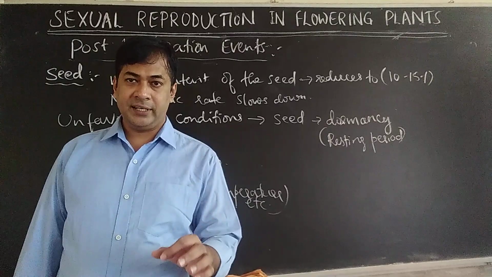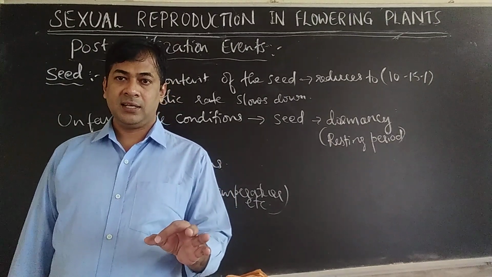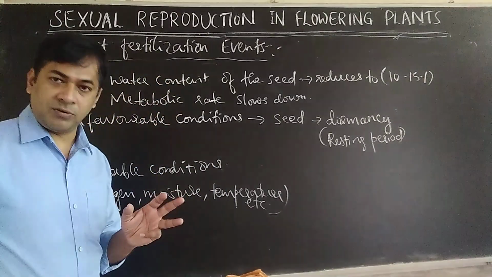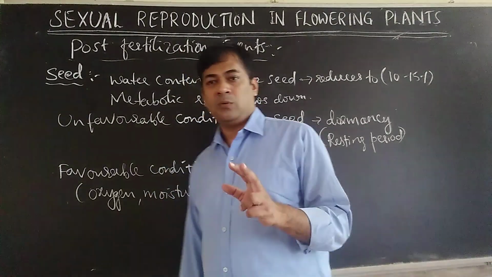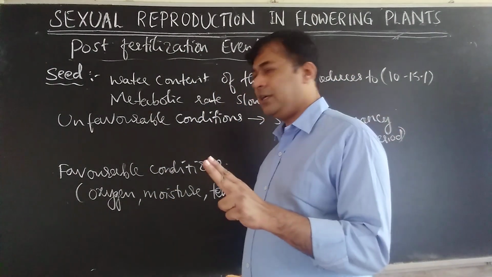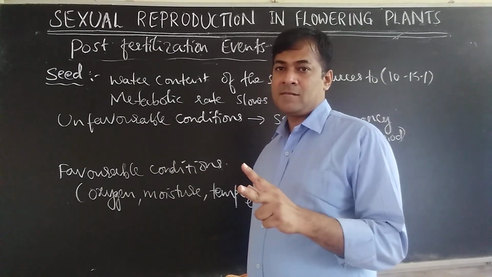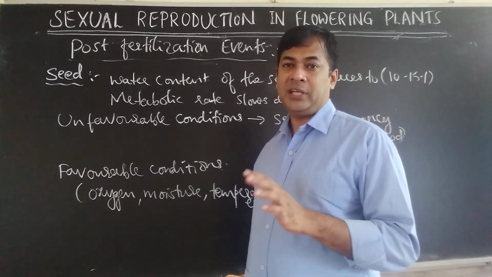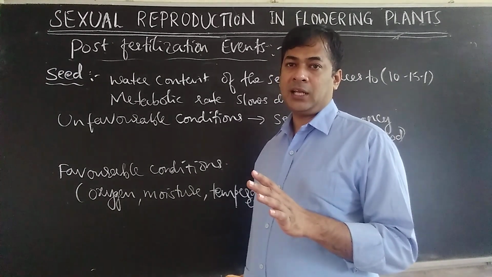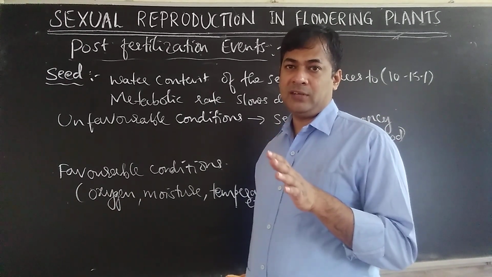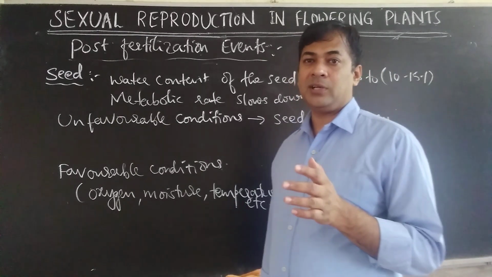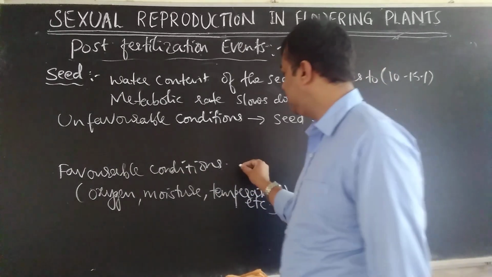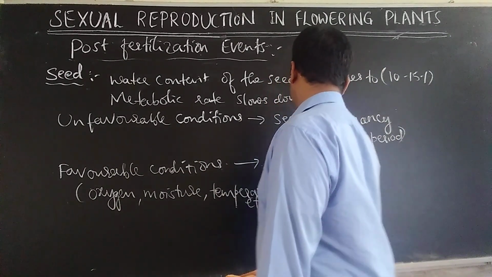So when you are sowing a seed, in the soil, the soil should contain all those conditions. Then only it is favorable. Oxygen is required for germination of seeds. Water is required. Oxygen and water enter through the micropyle. Then suitable temperature is required. Then minerals are required in the soil. pH of the soil should be proper. Some seeds will germinate only when pH is neutral, or some will germinate only when pH is acidic. Those are favorable conditions. If you provide all those conditions to the seed, then the seed germinates.